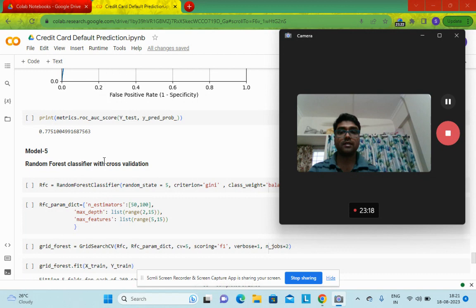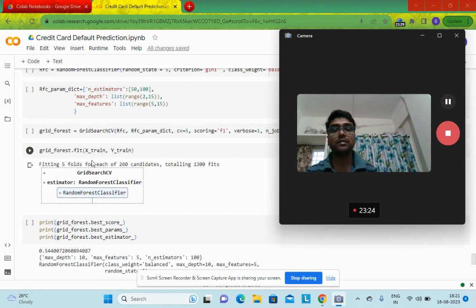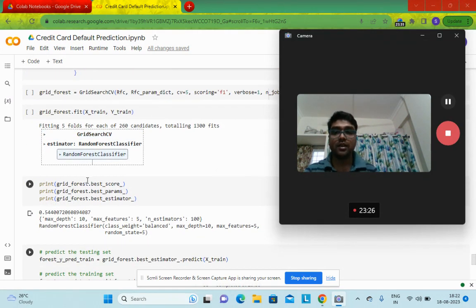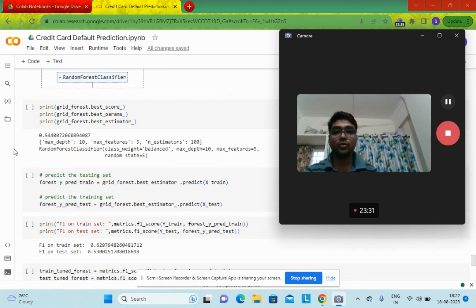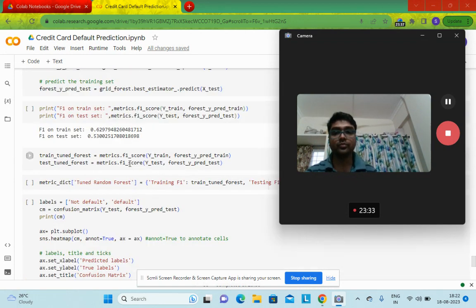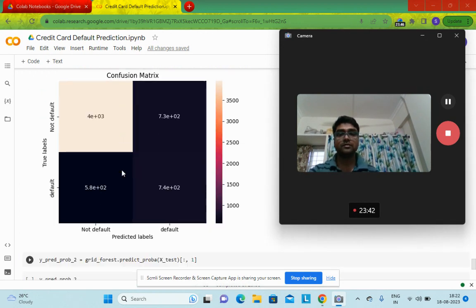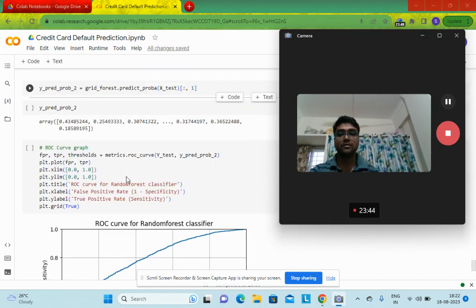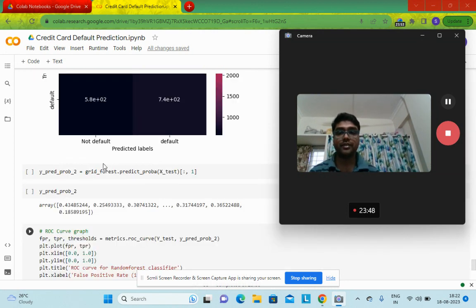Then at last I have applied the random forest classifier directly with cross validation, and here we can see the F1 score in the range of 50 to 60.